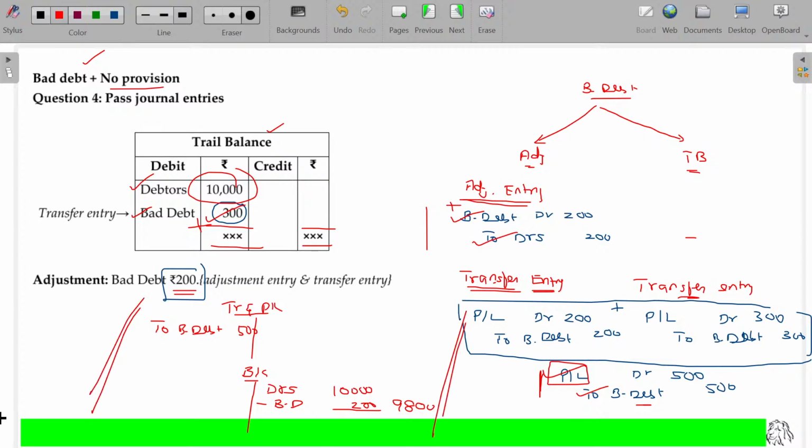Clear? So I have now completed the bad debt concept. If we have only bad debt, that will be subtracted from the debtors and transferred to the P&L account if given in the adjustment. If it is given in the trial balance, only transfer it. Is that clear?